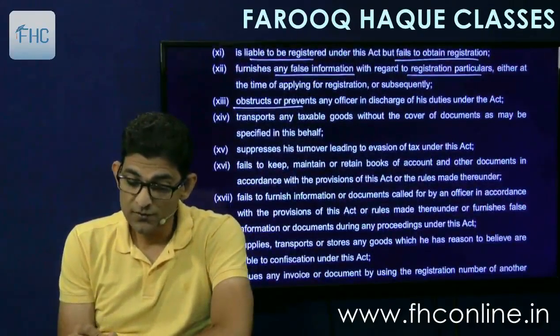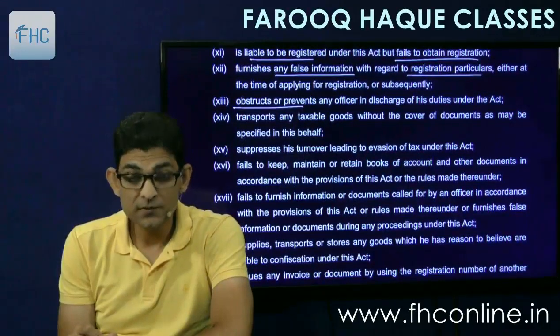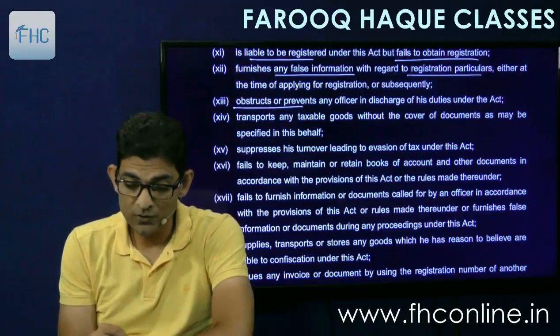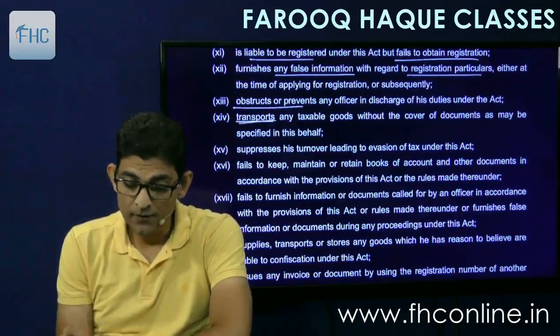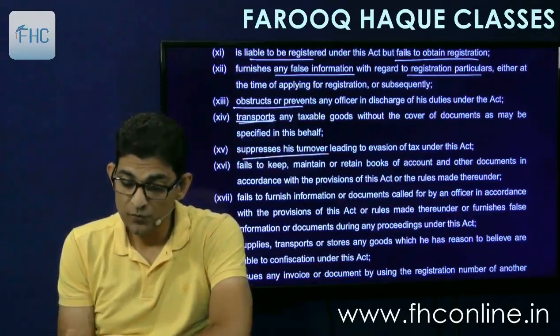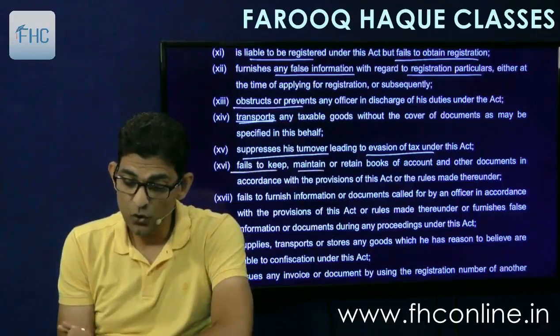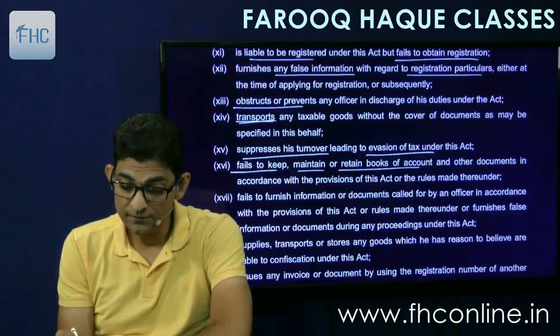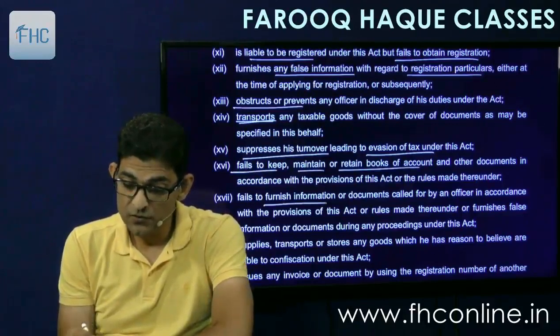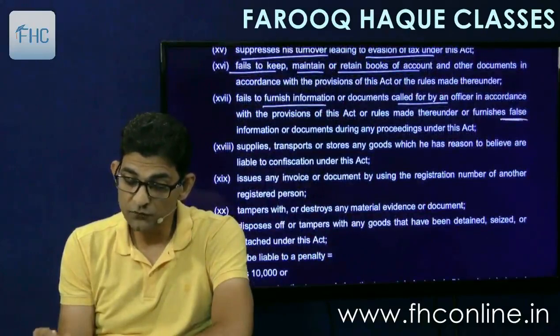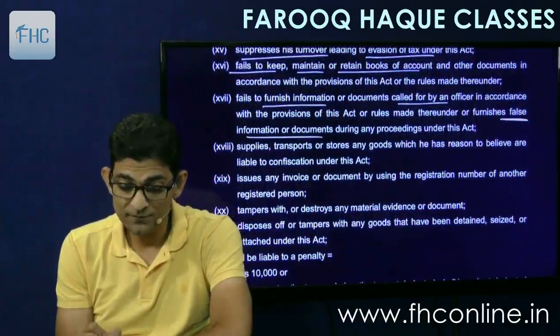Transports any goods without cover of documents, that is without the e-way bill and the invoice. So the transporter is also covered here. Then suppresses his turnover leading to evasion of tax. Fails to keep, maintain or retain books of accounts and other documents in accordance with provisions of the act. Fails to furnish information or documents called for by the officer in accordance with provisions of the act or rules made thereunder, or furnishes false information or documents.